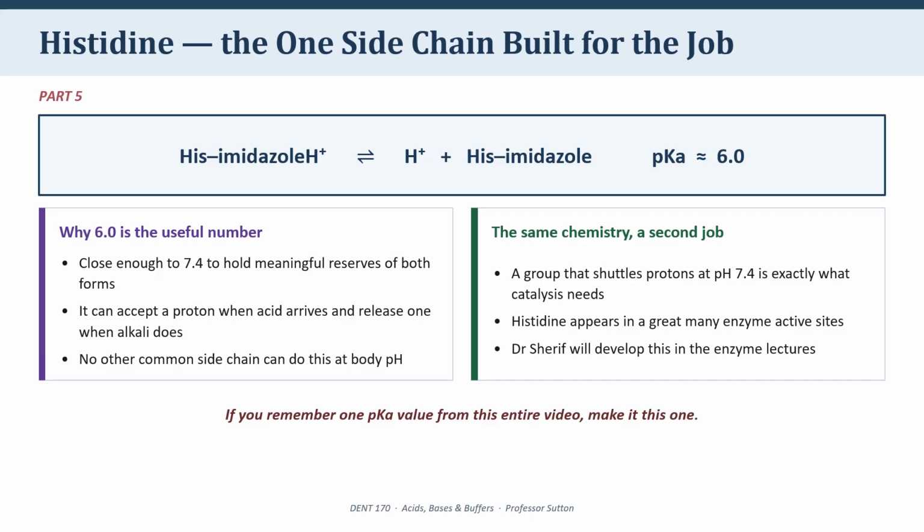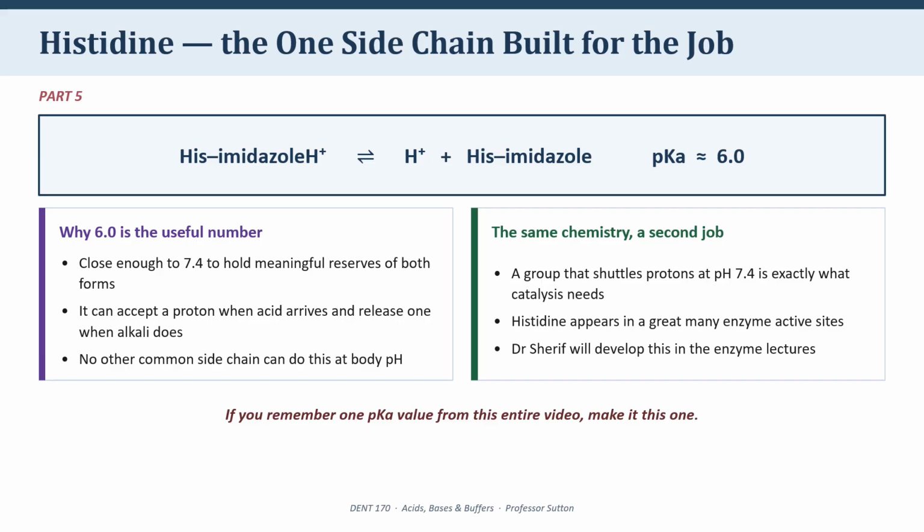Because it is close enough to 7.4 that at body pH you have meaningful amounts of both forms present at the same time, not a 50-50 split. We're 1.4 units away, so the neutral form predominates, but enough of both that the residue has reserves in both directions. It can absorb hydrogen ions when acid arrives, and it can release them when alkaline arrives. No other common amino acid side chain can do that at body pH.